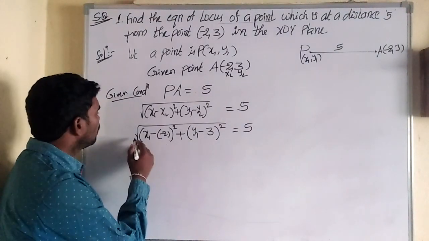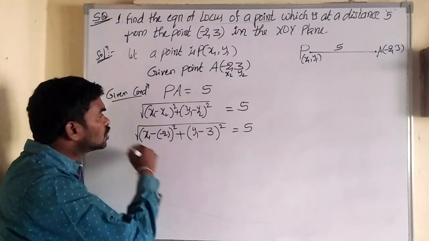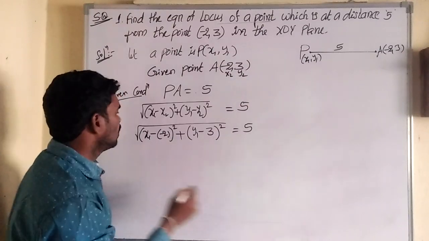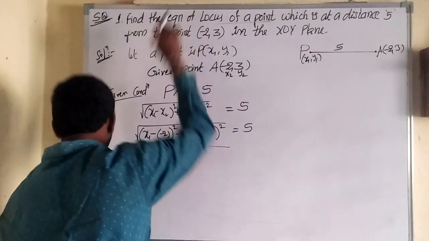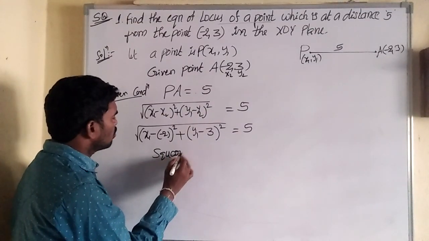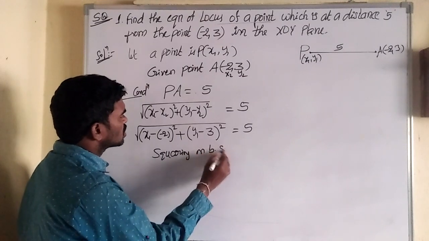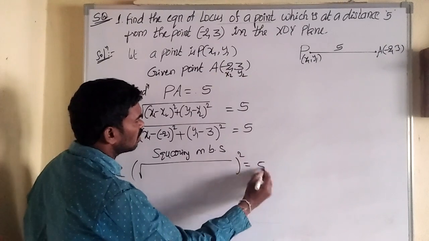Next, we have a square root. To remove the square root we should square on both sides. Then we get the root of the whole square equal to 5 square.